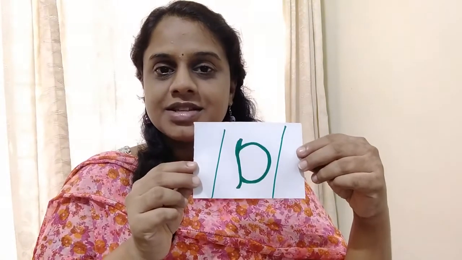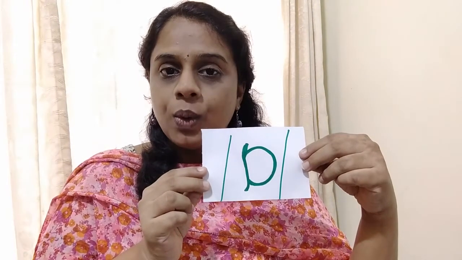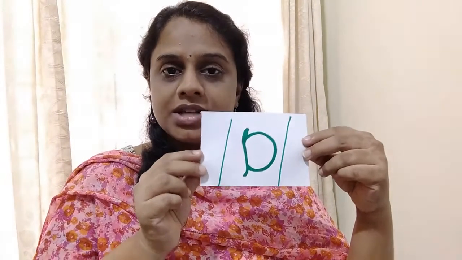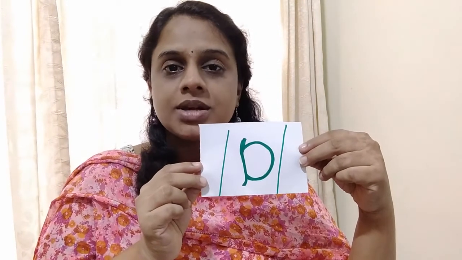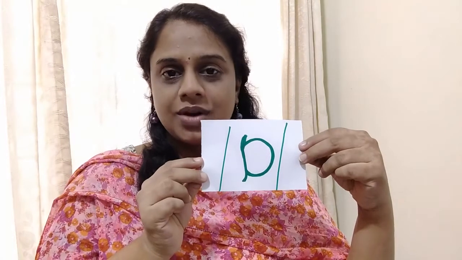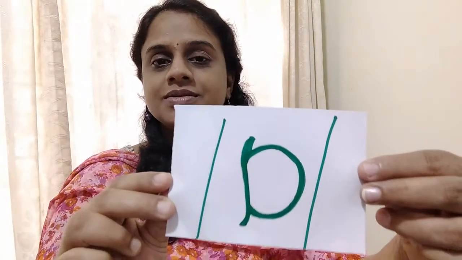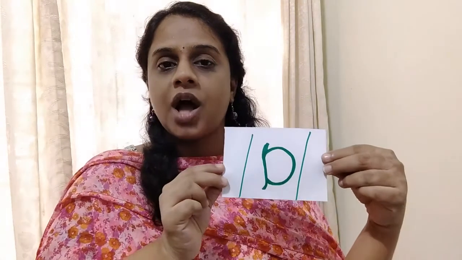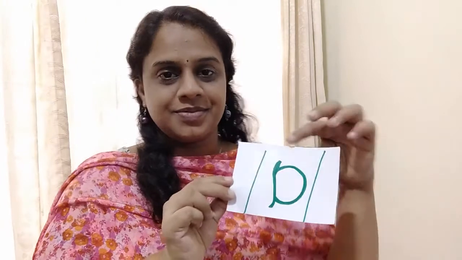Look at this. This is short vowel O. It's not the Malayalam O. It is English O. Short vowel O, as in pot, hot, and so on. Short vowel O, the middle sound in hot, cot, pot, etc.